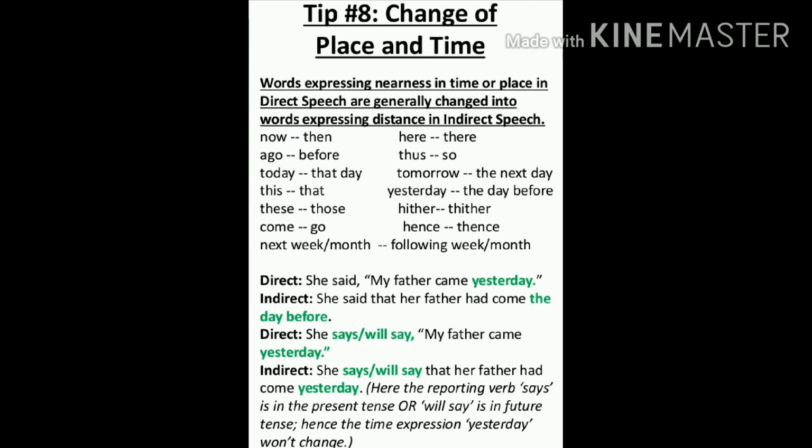However, these changes will not apply if the reporting verb is in present or future tense. For example, she says my father came yesterday. So here it will remain, she says that her father had come yesterday. Here it will not change, because the reporting verb is either in present tense or in future tense. If it is in past tense like the first example, then we will change it as we have done over there.